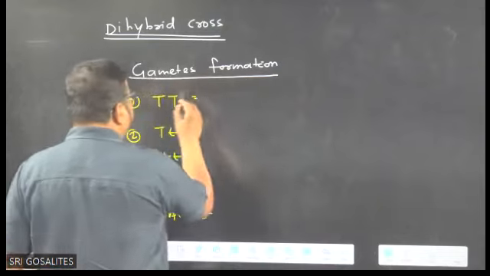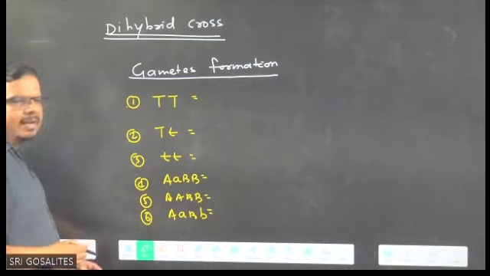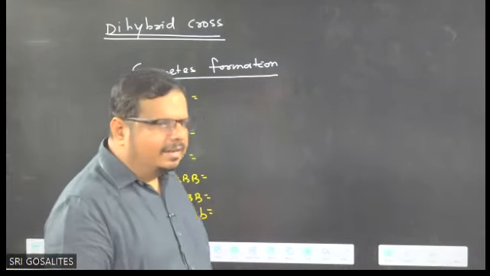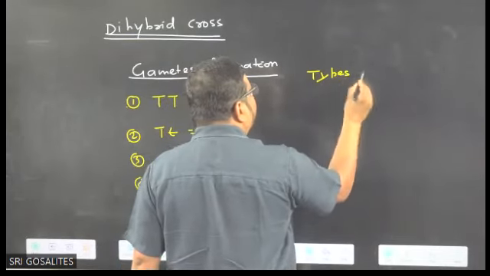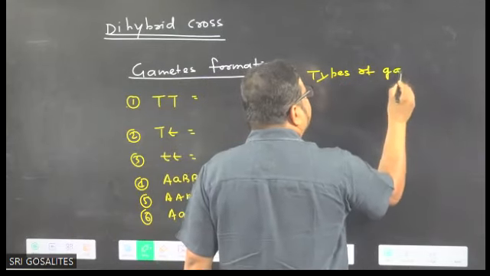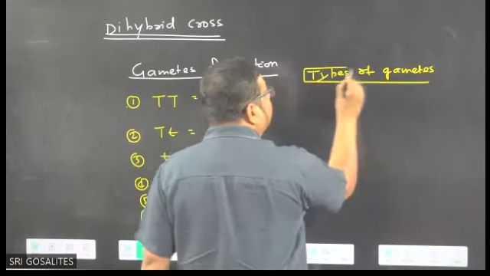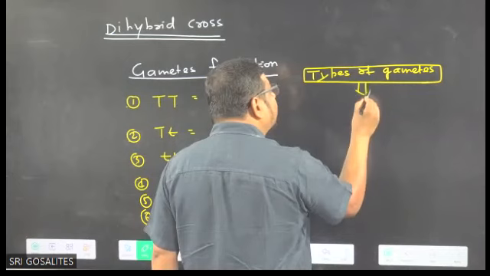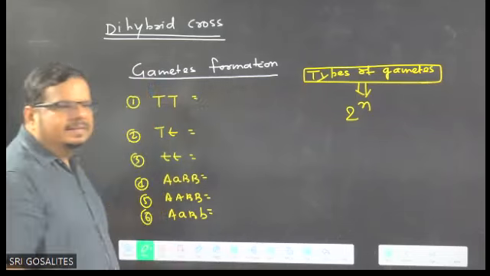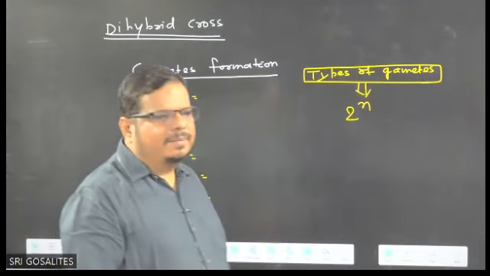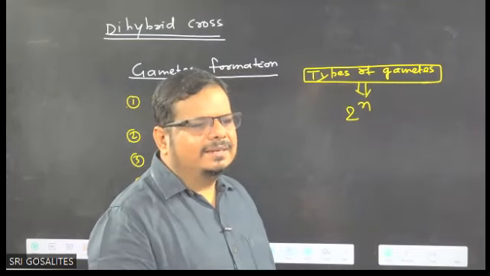So how many different gametes will be produced by this? The examiner can ask. So first I am telling you a formula for types of gametes. This is a formula you keep in your mind. Formula for types of gametes I am writing. What is the formula for types of gametes? Types of gametes equal to 2^n. Okay, children, are you getting the things?